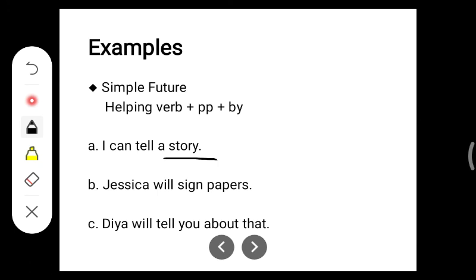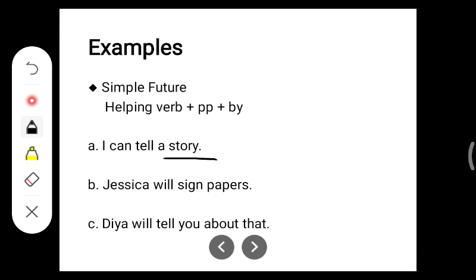Okay. I can tell a story. So here you should write a story. Then comes a modal, that is, can be told by me. Here a story is the subject, can is the modal, and then you should use the be form, that is can be, then the past participle, that is told, by me.